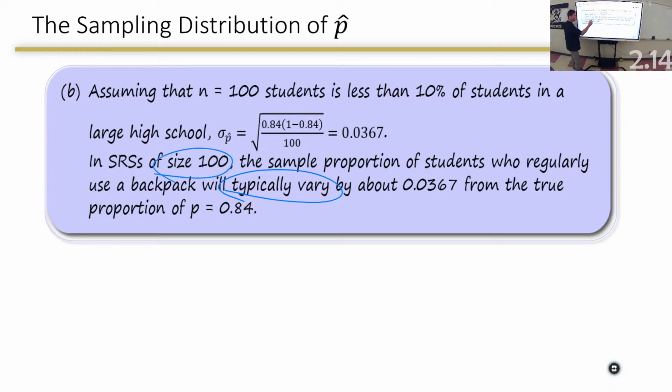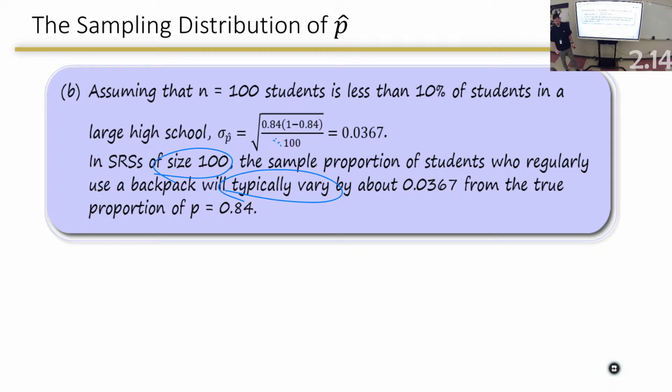We're talking about a size of 100. Because we use the 100 in it, we have to talk about the size of 100. Because if it was a size of 400, it's going to deviate more or typically vary differently. If it was a sample size of 20, it's going to deviate differently. So we have to talk about the size of 100. Typically varies about the mean.